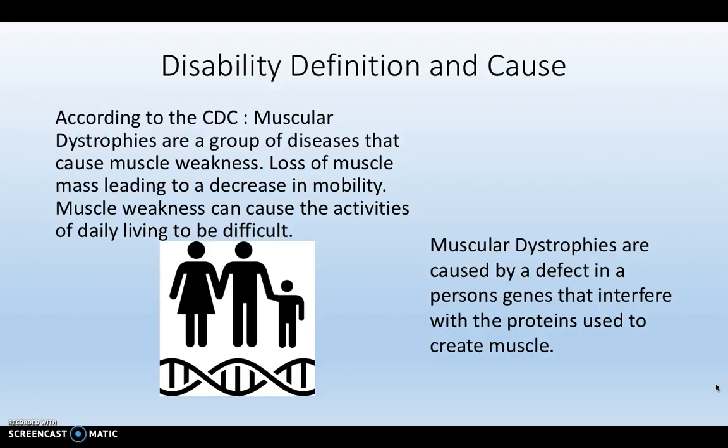Muscular dystrophy is defined by the Center for Disease Control as a group of diseases that cause muscle weakness. There's also a loss of muscle mass leading to a decrease in mobility. Muscle weakness can cause the activities of daily living to be difficult. Muscular dystrophies are caused by a defect in the person's genes that interfere with the proteins used to create muscle.